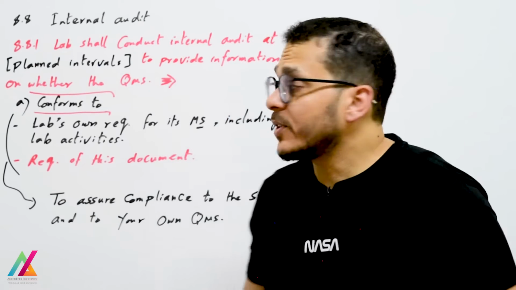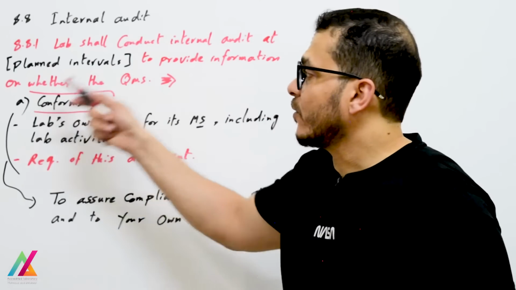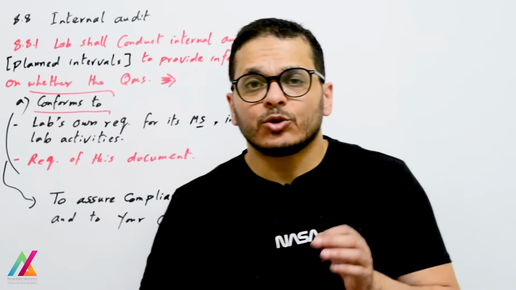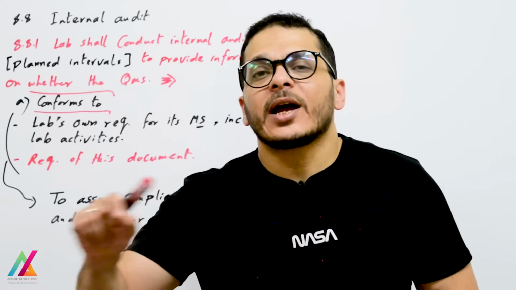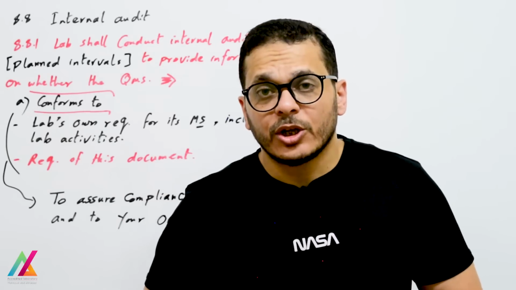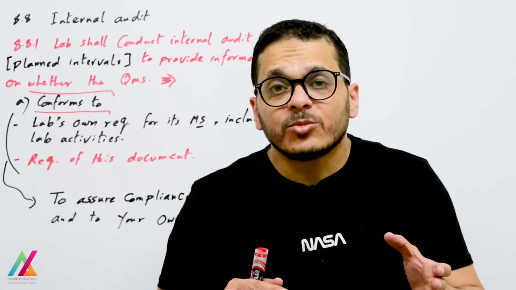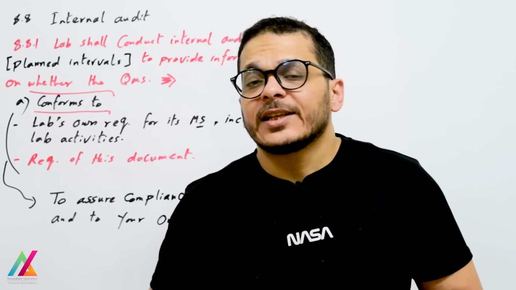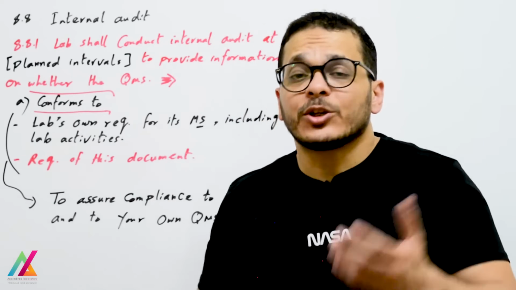The first point of this clause is that the lab shall conduct internal audit at planned intervals. Planned intervals was added to this edition, to conduct the internal audit on a predetermined schedule, and that will be written in the internal audit procedure. It may be 2 times per year, 4 times per year or 1 time per year, and that will be based on the lab capacity and also lab requirements.